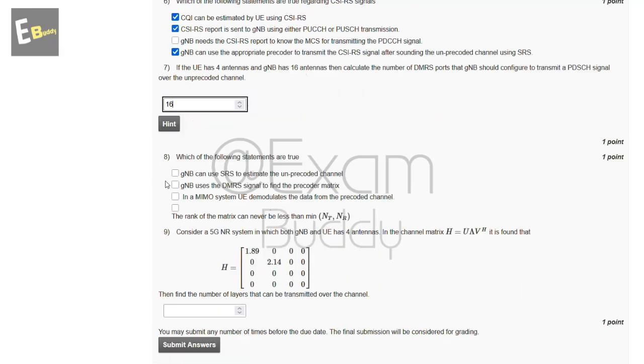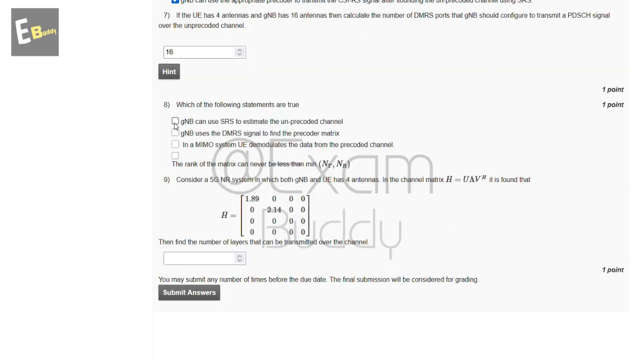Now the eighth question is, which of the following statements are true? So these are the statements, and the answer of our eighth question is A and C.